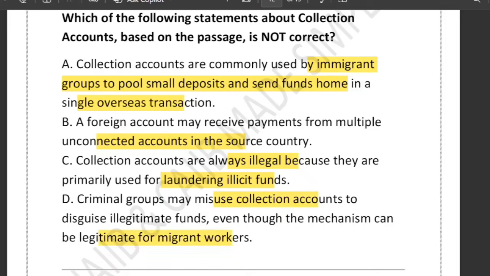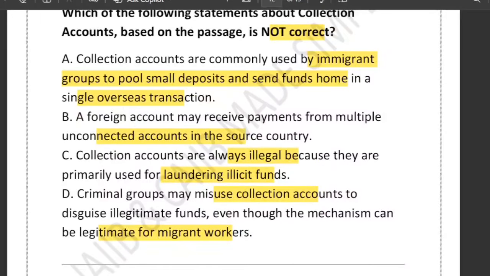So which is not correct, they have asked you, as you can see clearly highlighted. If you look at statement A, the passage clearly says that immigrant workers deposit a small amount into a collection account and then the total amount is sent abroad in one single transaction. This is a legitimate method widely used by migrant communities.